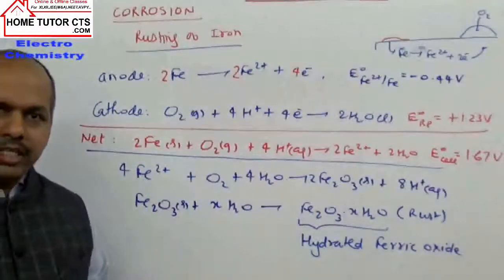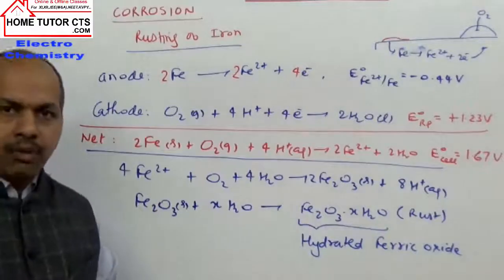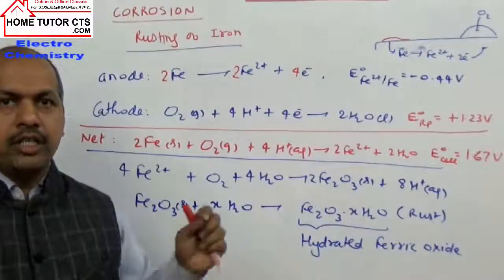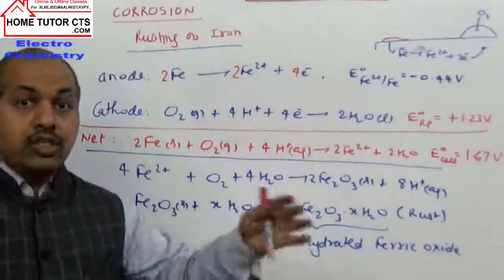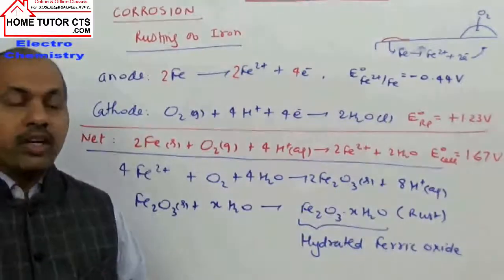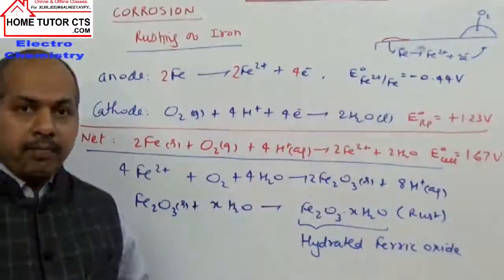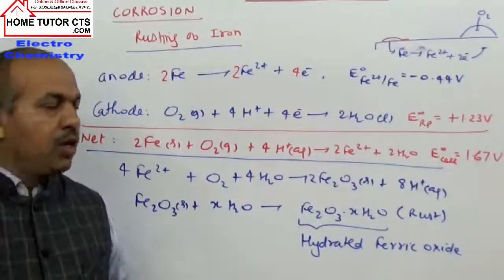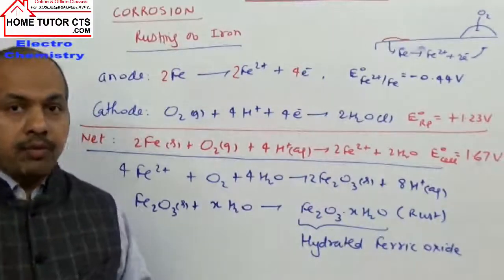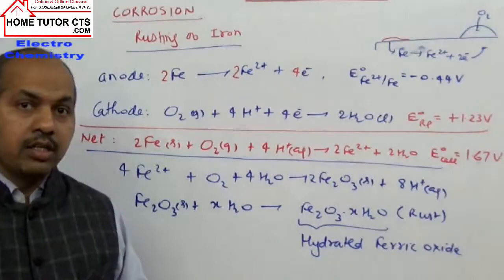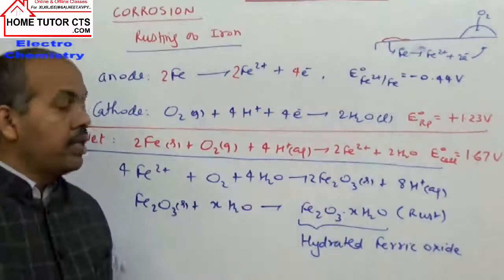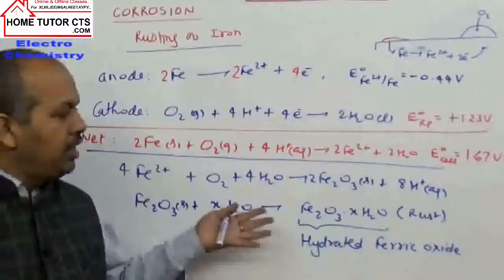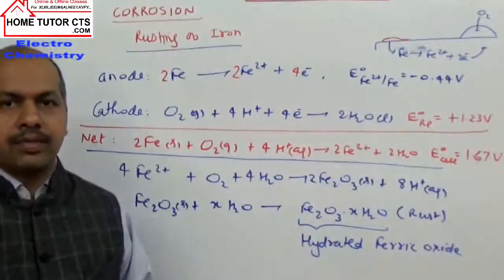Now why is rusting so dangerous or harmful? See, rust is a non-sticky material. Rust is a non-sticky material. It does not stick and remain on the surface. What happens when it is non-sticky material? Your rust will keep forming, and slowly it keeps departing away. So what happens? They expose the fresh surface, a new surface of the metal, for further rusting. So if it is not controlled, if iron is not prevented from rusting, then what happens? After some time, that entire iron can undergo rusting.